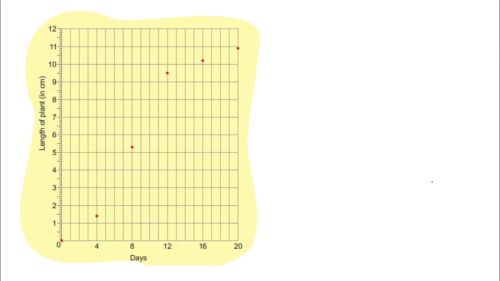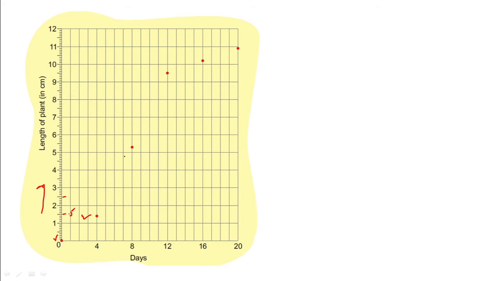So here is the dot chart. You can see on 0th day it is 0, correct. On the fourth day it is 1.4 centimeter. Height is here. You can see this is height 1 centimeter, 2 centimeter, 3, 4, 5, 6. In between you will find this is 0.5. Every time this is 0.5 line. So this is 1.5, this is 2.5, this is 3.5.